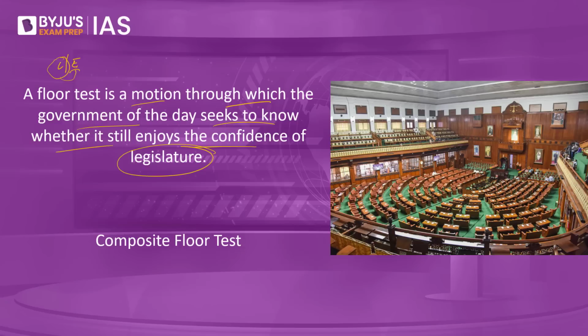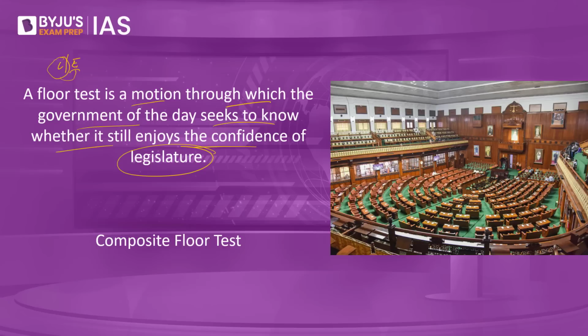So basically, a floor test is primarily taken to know whether the executive enjoys the confidence of the legislature. The legislature is elected. From the legislature, you form the executive. So the executive is saying to the floor that we have enough number of legislators who are backing the executive. So this happens to be a constitutional mechanism under which a chief minister who is appointed by the governor will be asked to prove the majority on the floor of the legislative assembly.